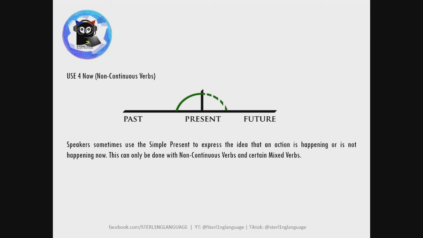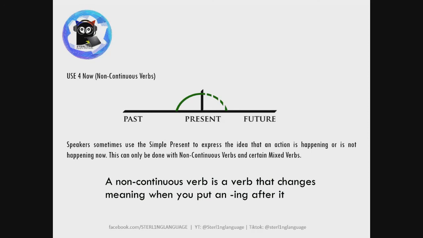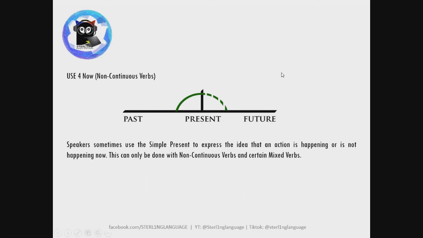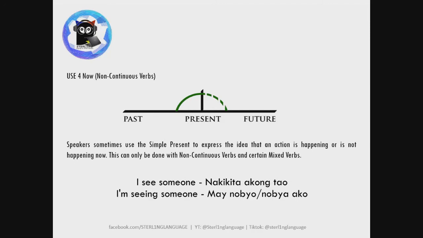And lastly, you use it for now, for the present time, but for non-continuous verbs. What does this mean, non-continuous verbs? They are just verbs that are weird or change meanings pag dinagdagan mo ng ing. For example, if you eat, I eat soup in the morning, that's regular, but I'm eating now, or I am eating, means it's the same action. Pagkain, right now. Pag nilagyan mo ng ing, that's a continuous verb. But some verbs, such as see or have, change meaning when you add ing to them.